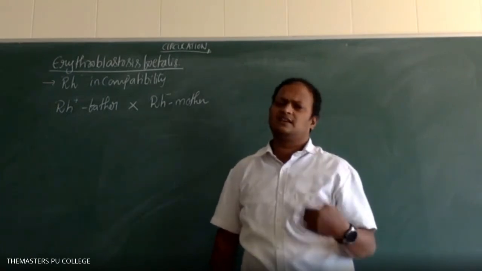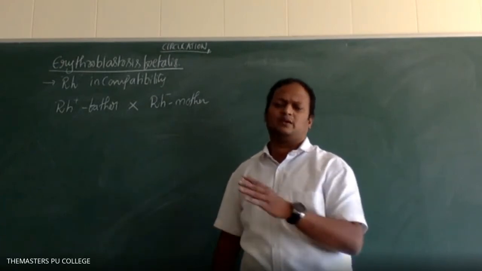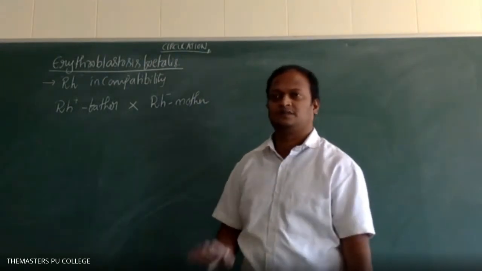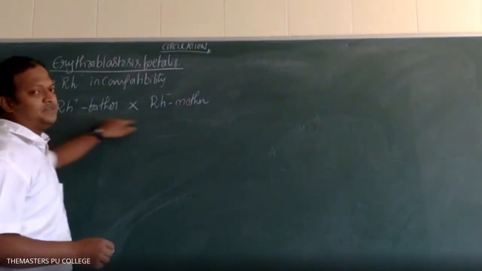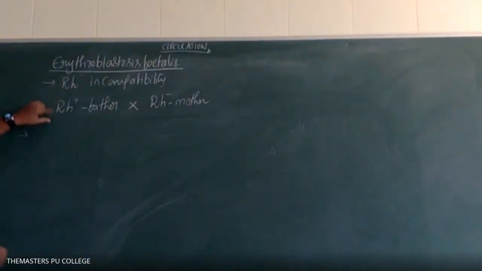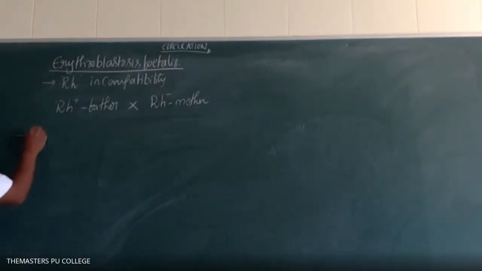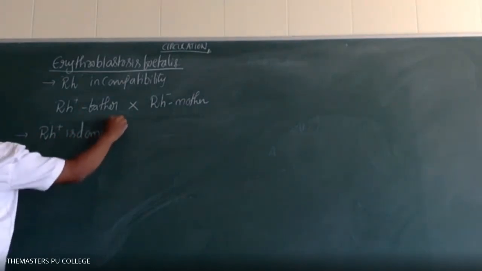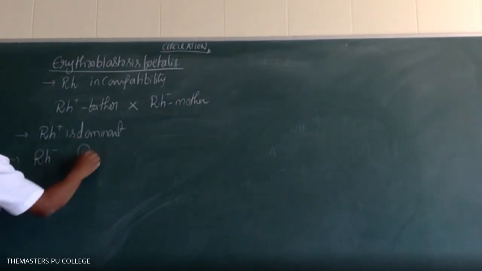Is it clear, students? Rh positive means what? Any blood group: A positive, B positive, AB positive, O positive. Blood group is not required here. Rh only plays the major role. Clear, students? So write that point. In what case erythroblastosis fetalis? In the case of an Rh positive father and Rh negative mother. Rh positive is dominant, and Rh negative is recessive.